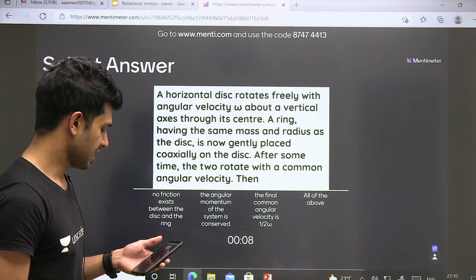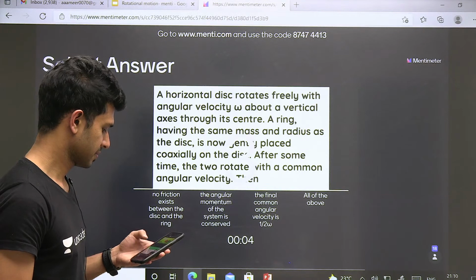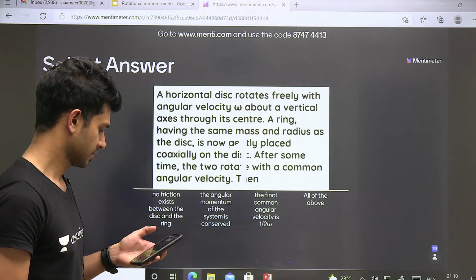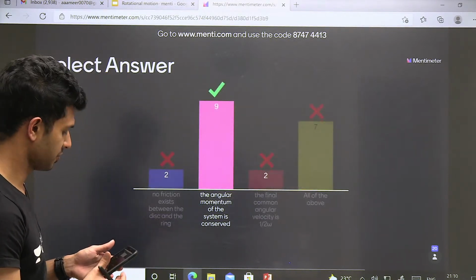10 seconds, 9 seconds, everyone quickly, 6, 5. The energy is very low, energy is very less.